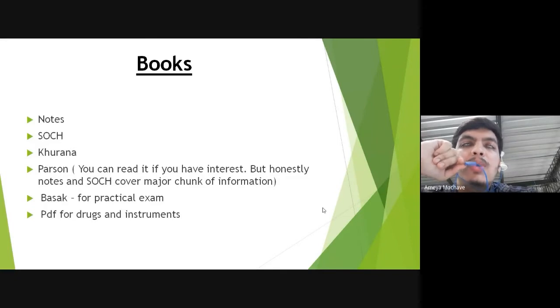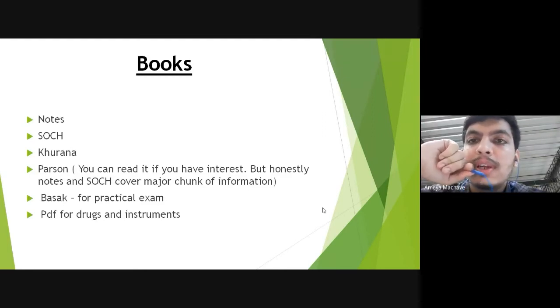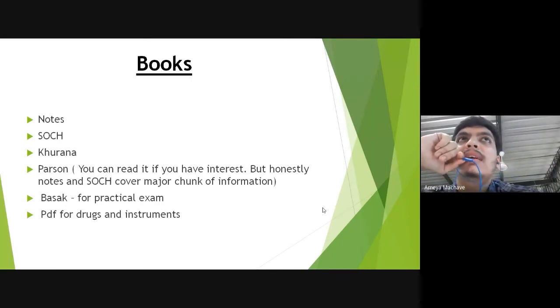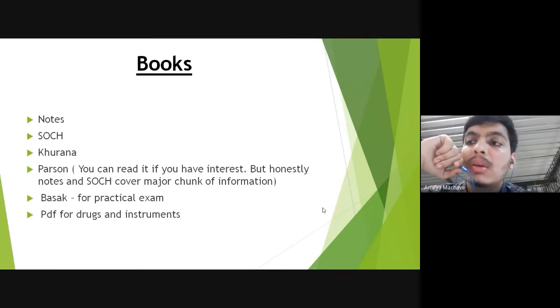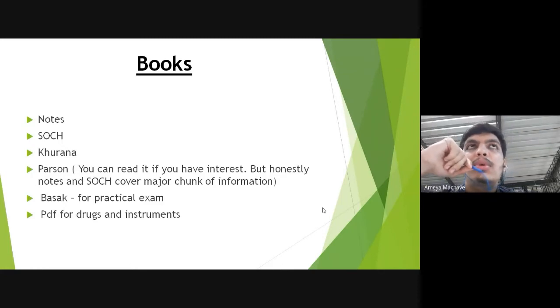Other than that, use Purana mainly for the important previous questions for preparing for the theory exam and practical exam. If you have time and interest, then you can read Purana. But the topics are very long, and the language of the book is also very dry. So rather than spending a lot of time reading Purana, I would say you could revise the notes again, keep on revising Soch, and solve MCQs.